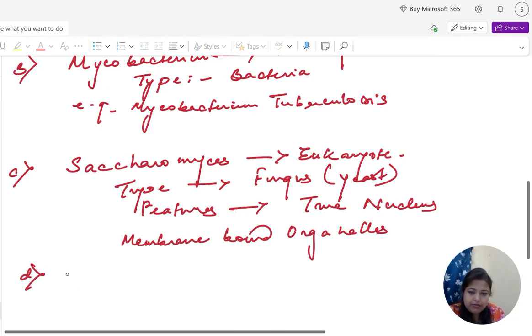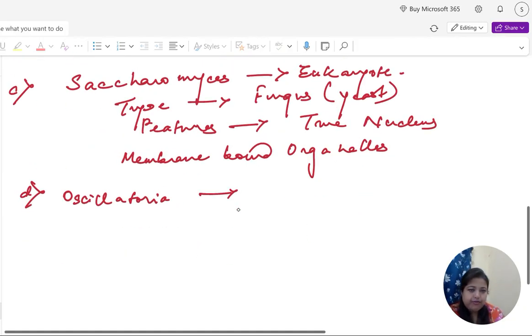Then D is Oscillatoria, which is again a prokaryote. The type is cyanobacteria again.